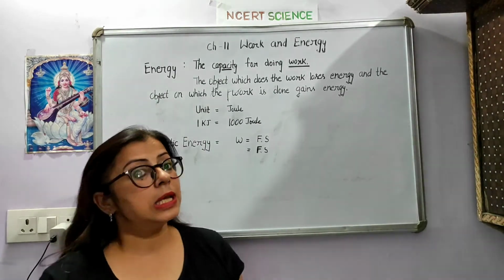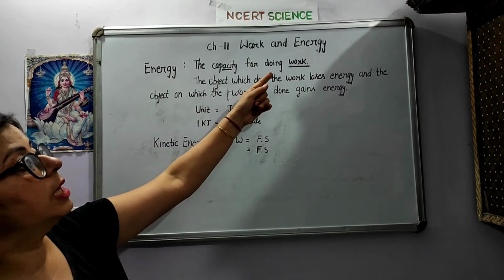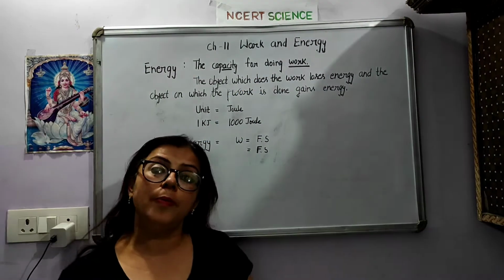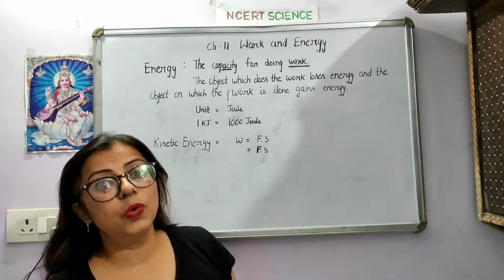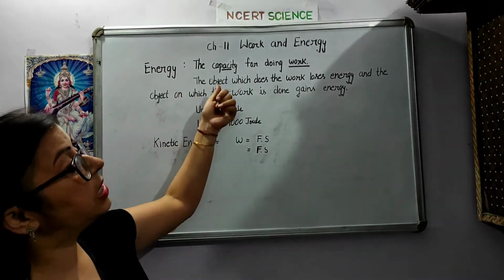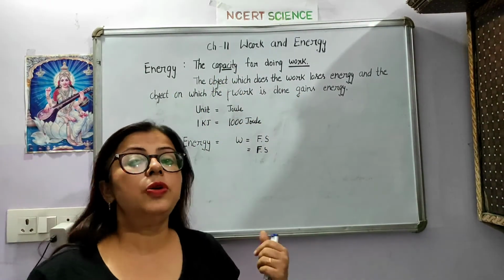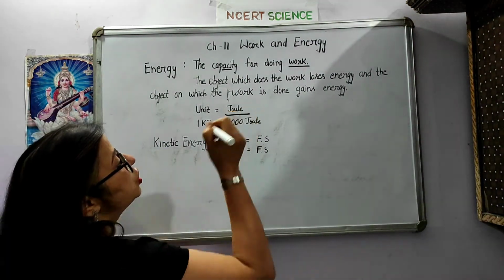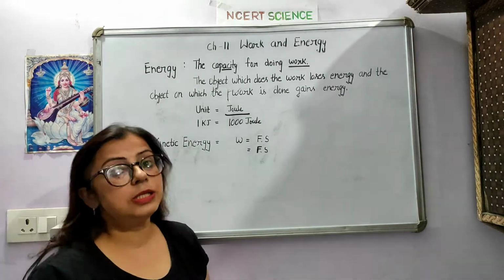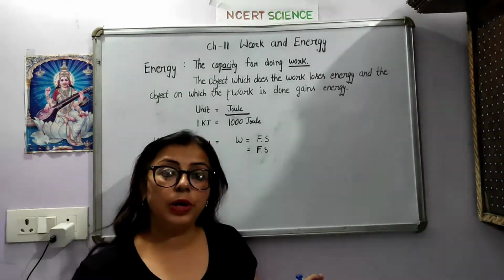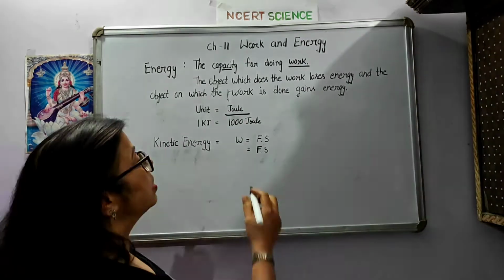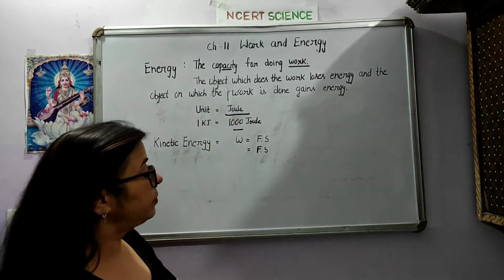Students, as the unit for work is joule, ठीक है, so what is the unit for energy now? As I told you that energy is the capacity for doing work, so the unit for energy is also joule, right? It is joule. Unit for energy is joule. Students, the larger unit for energy is kilojoule. So 1 kilojoule equals 1000 joule.